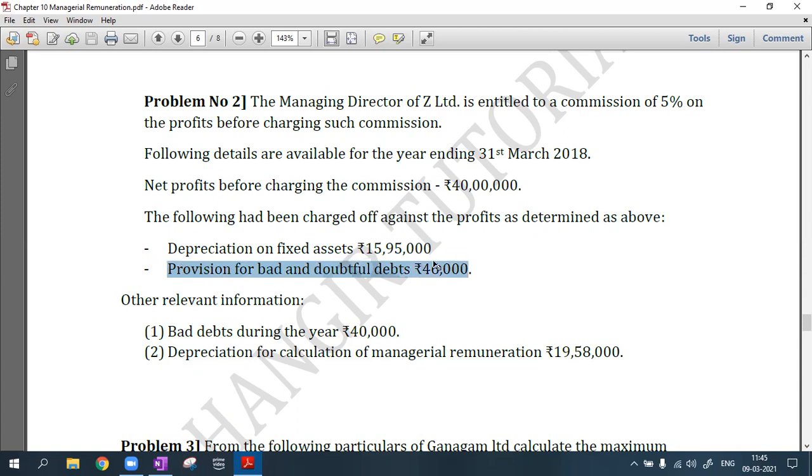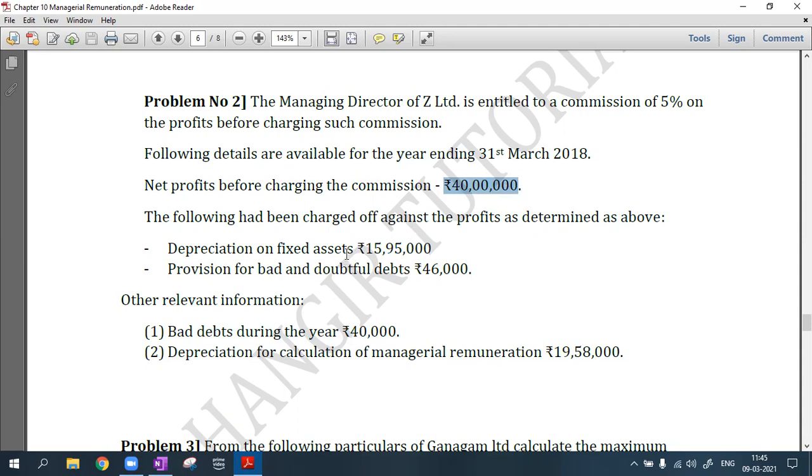bad debts. Now, other relevant information. Actual bad debts during the year is 40 and depreciation as per the Act for calculation of managerial remuneration is 19 lakh 58,000. Okay. Now, in this, I cannot do only the gross profit method. I will do my net profit method. Net profit they have already given me. It is 40 lakhs.